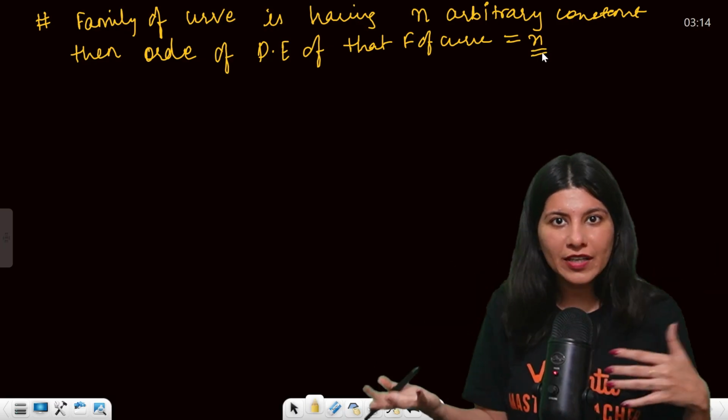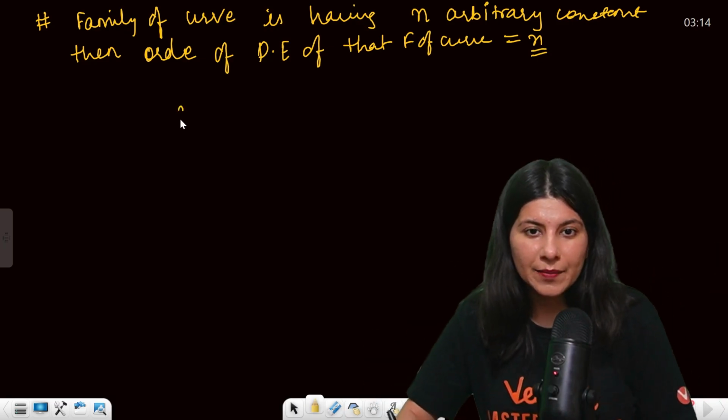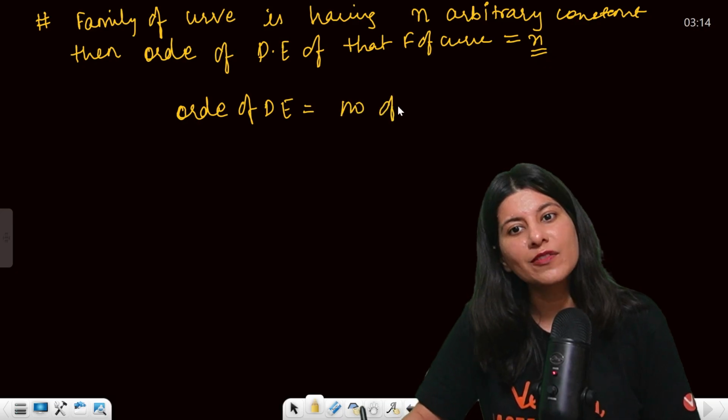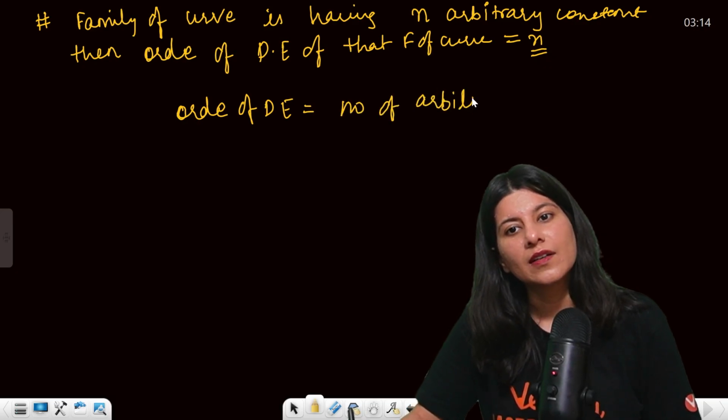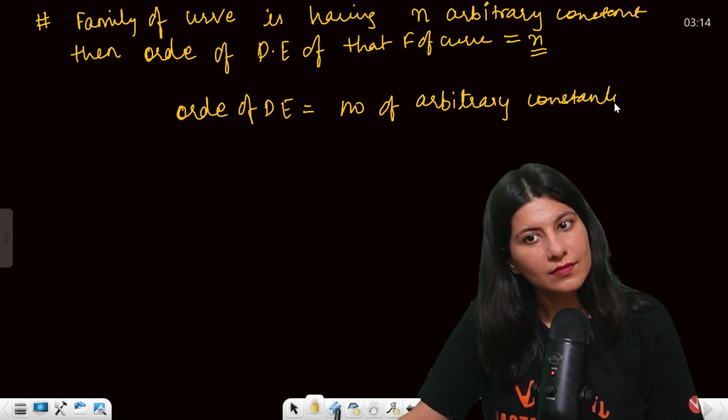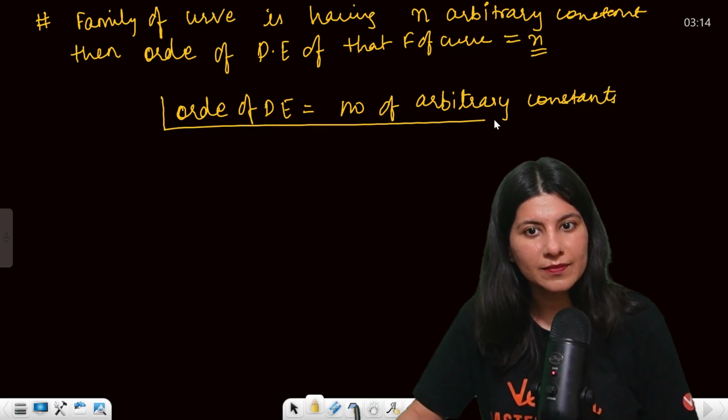Basically order of differential equation is equals to number of arbitrary constants. Are you getting my point?